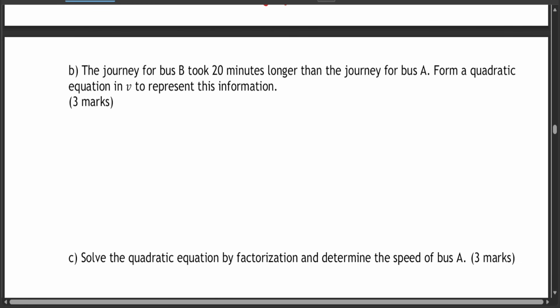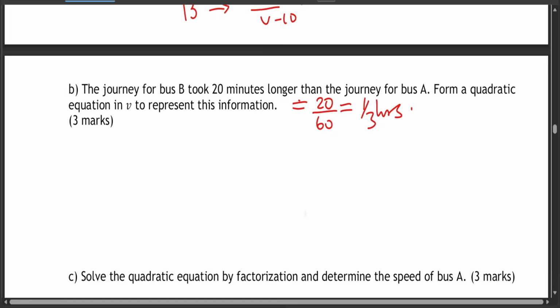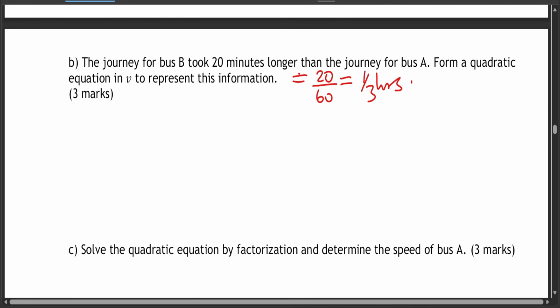Now, question B is saying the journey for bus B takes 20 minutes longer than the journey for bus A. Form a quadratic equation in v to represent this information. Now, 20 minutes into hours is supposed to be 20 divided by 60. You convert it into hours, and you take 20 divided by 60 and you get 1 over 3 hours. Okay. Now, you've been told the journey for bus B takes 20 minutes longer than the journey for bus